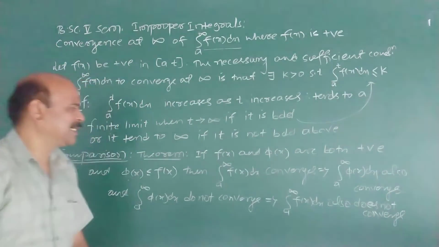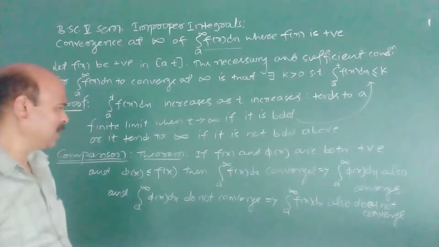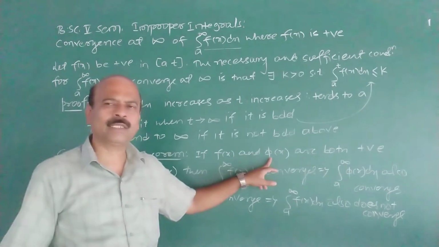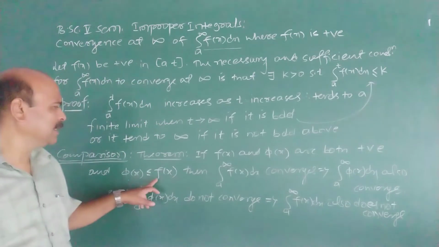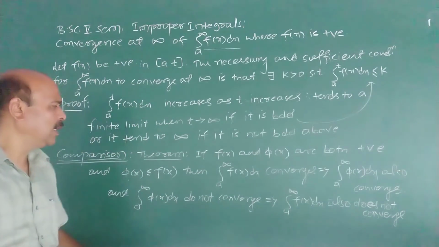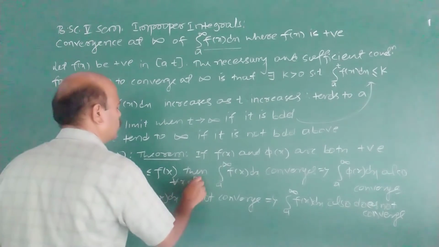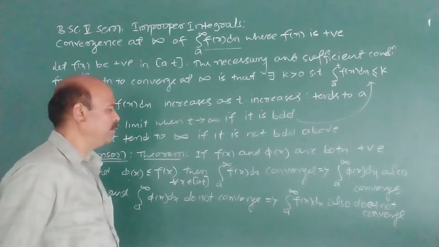Very useful test it is. We have taken this as a theorem. What does the theorem state? Two functions are there, f(x) and phi(x), both are positive, and the condition is phi(x) is less than or equal to f(x) for all x belonging to a to t.